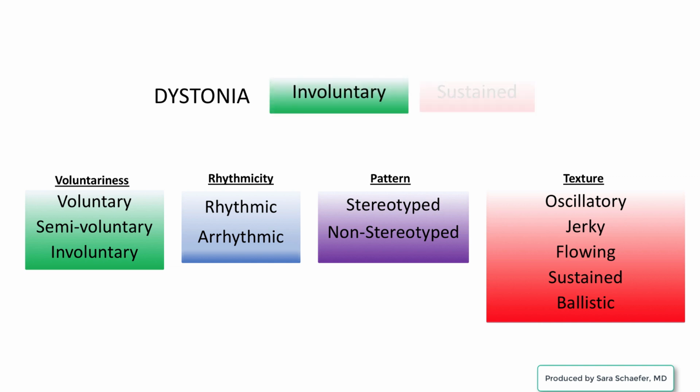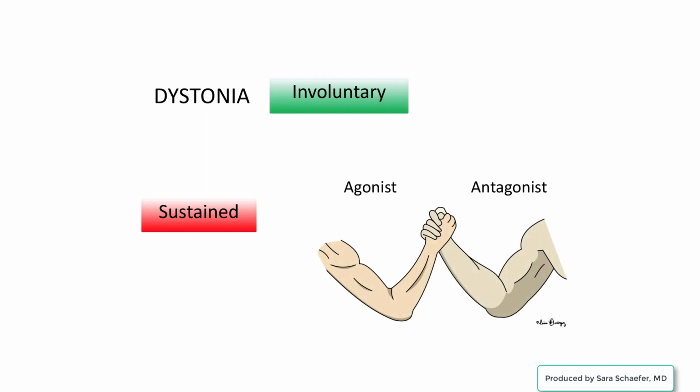Dystonia is an involuntary, sustained movement. Superimposed on dystonia may be other jerky or tremulous movements, but the essence of dystonia is sustained contraction of muscles. Sustained means that the muscle contractions are more prolonged than in, say, myoclonus. In dystonia, agonist and antagonist muscles co-contract, resulting in twisting or posturing of the body part. Think about arm wrestling, where two opponents are contracting their biceps simultaneously, resulting in maintenance of the fixed posture of the two arms together. This is like what is happening in dystonia.